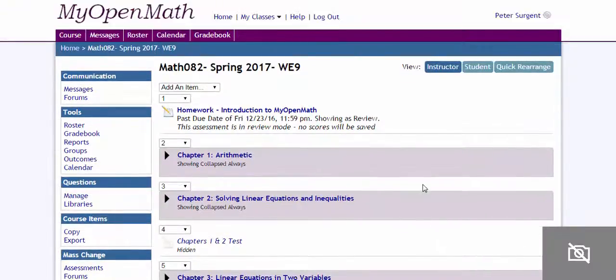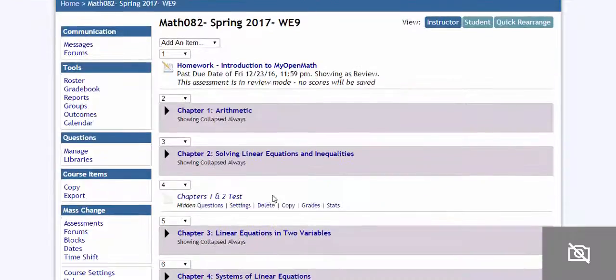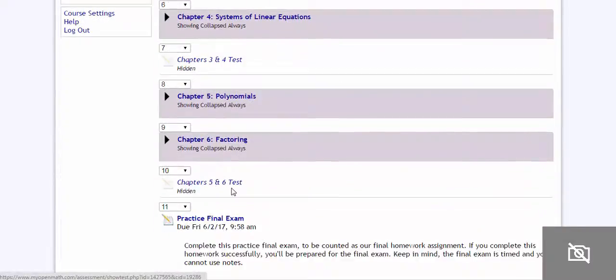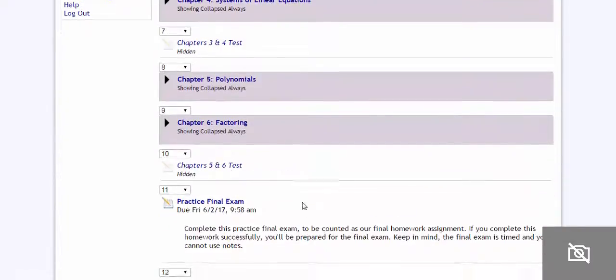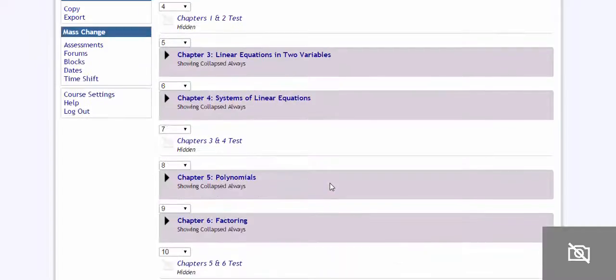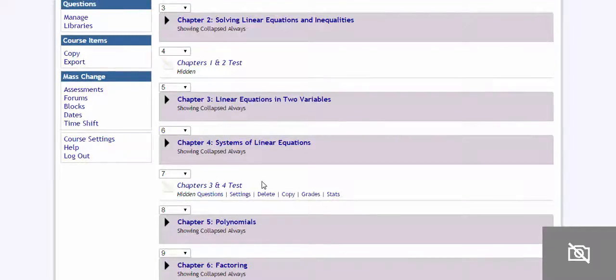Maybe first you should decide what you want to use. For example, if I'm teaching this in an online course, I'm going to include this test as part of the grade. This test as well; they're currently hidden. The final exam is hidden. So you can keep those hidden.